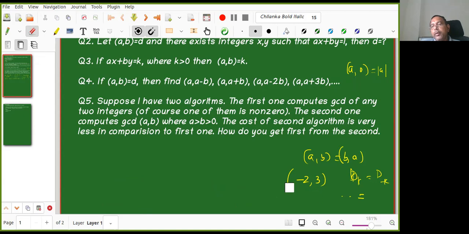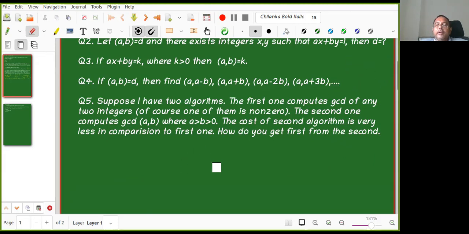Now I'll write my own program. How do I write GCD of A, B? I need to figure out: if one of them is 0, then the GCD equals the modulus of the other number. So done, full stop, proof. So it will give the answer. If both are non-zero, then I will find the GCD for A, B. And again, I will check if it is possible, I'll interchange A and B depending upon which is greater than or less than, right? So if I know this one, then I know everything.